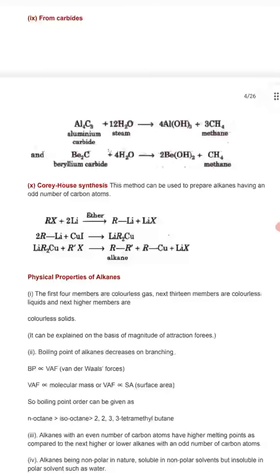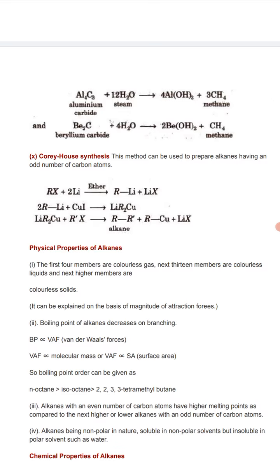Now we will discuss the physical properties of alkane. There are some important points. First point is that the first 4 members are colorless gases. The first 4 are in the gaseous state. The next 13 are colorless liquids and the next higher members are solids.